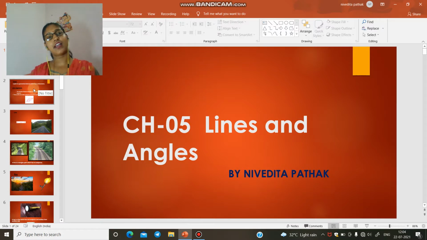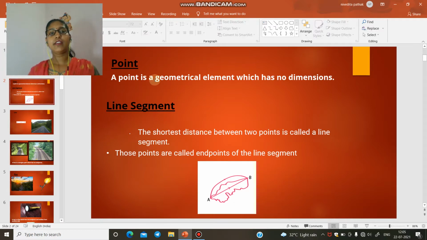What do you all understand by the term point? Basically, I have this stick, and the tip of this stick is said to be a point because it has no dimension. Similarly, the tip of this pen is said to be a point because it has no dimension. So, in general, we can say that a point is a geometrical element which has no dimension, and the tip of a pen or pencil is an example of a point.